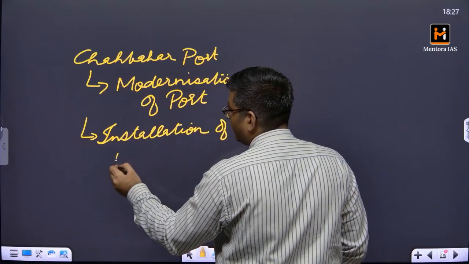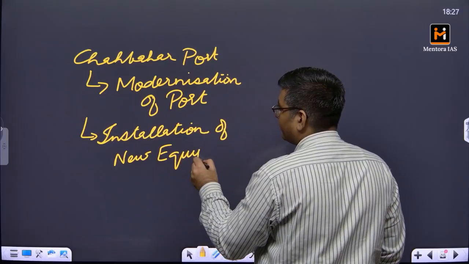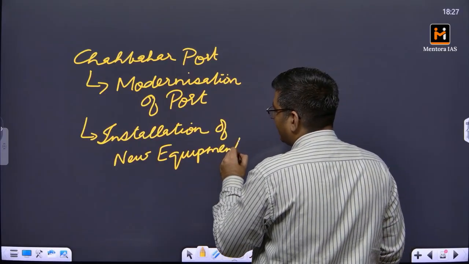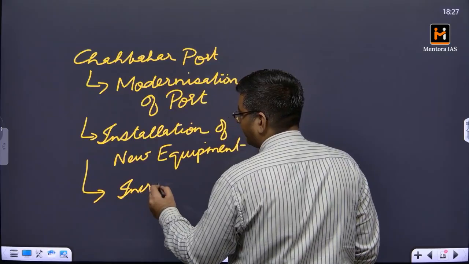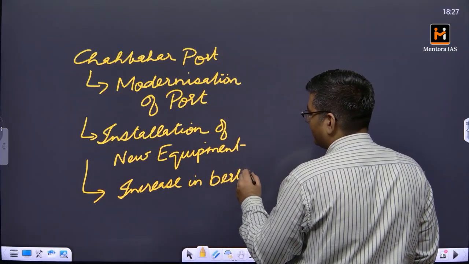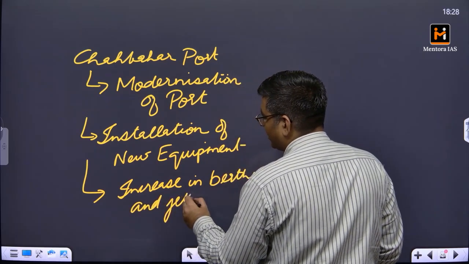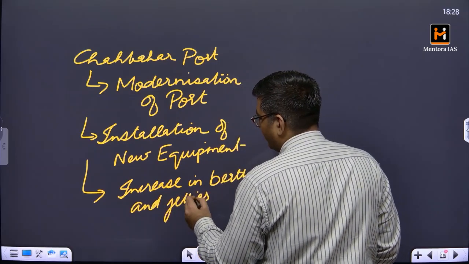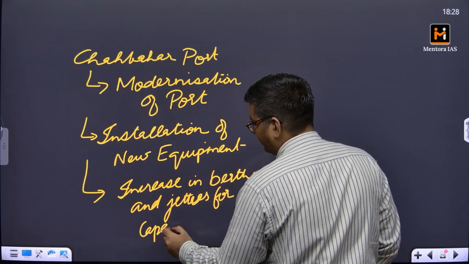And the third thing was the increase in berths and jetties, where the ships get docked, for capacity augmentation.